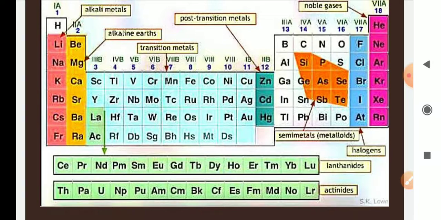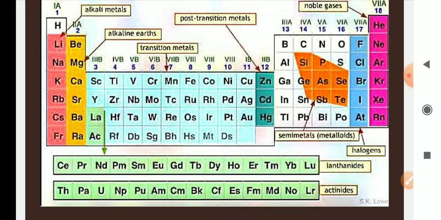Now this is the modern periodic table. Group 1A consists of all the alkali metals, because if you add these metals to water they form alkalis, like potassium hydroxide, lithium hydroxide, etc. Next, column 2A, you can see the alkaline earth metals. These are found in the earth's crust, that's why they are called alkaline earth metals.